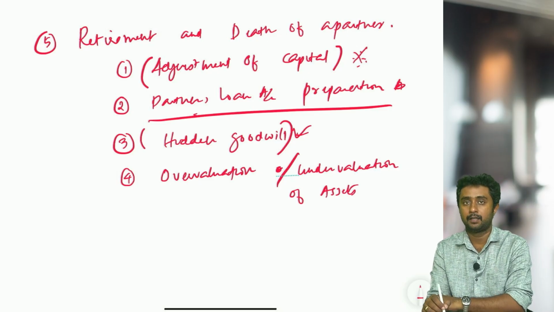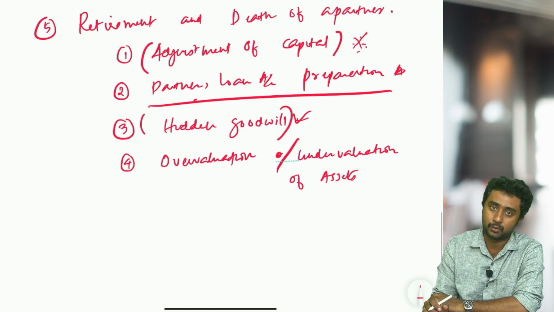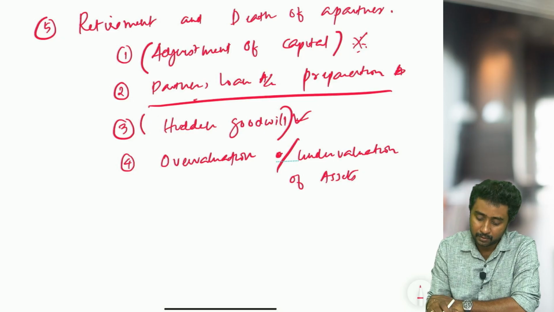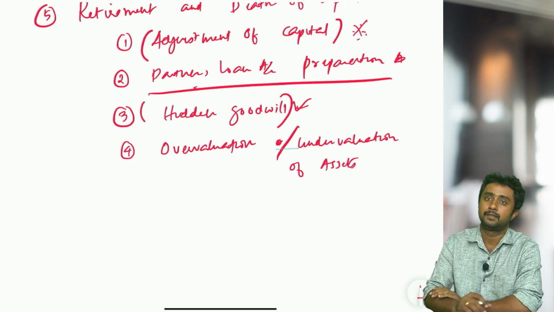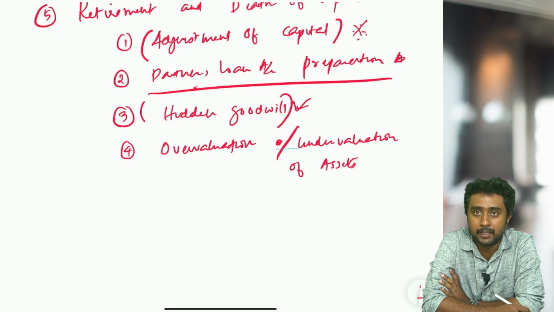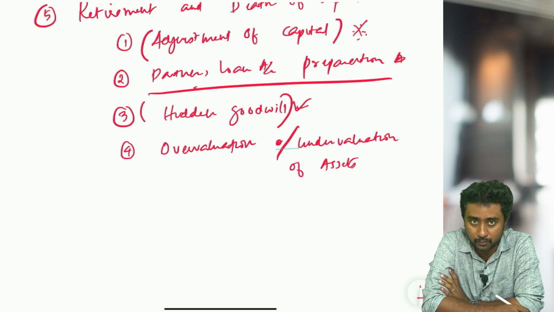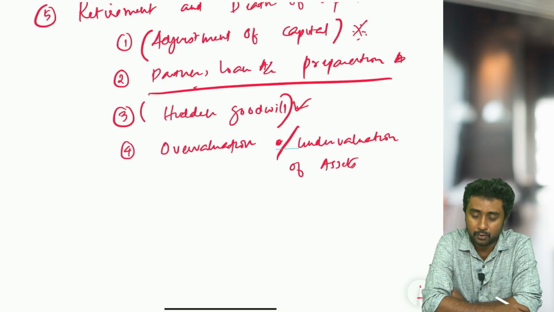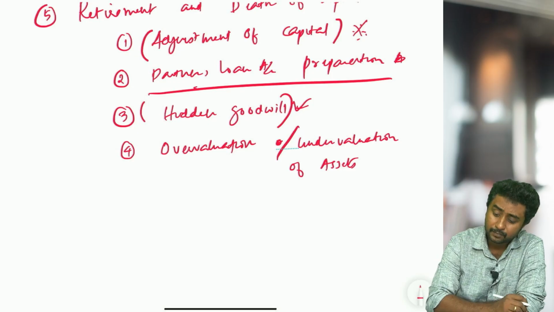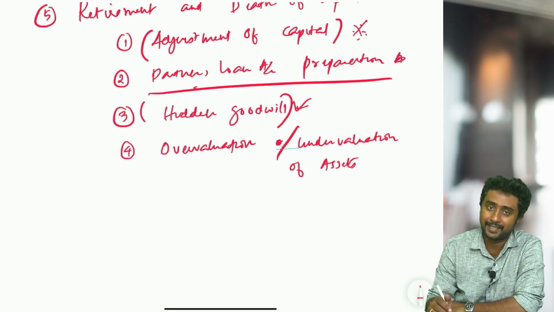If overvaluation or undervaluation comes, what are we supposed to do? That kind of sums you can also do. Some adjustments will be given: some stock is undervalued, machinery is undervalued, furniture is undervalued. At that time, what are you supposed to do? Make sure that you have done that kind of calculations properly. So these are all from the retirement chapter.